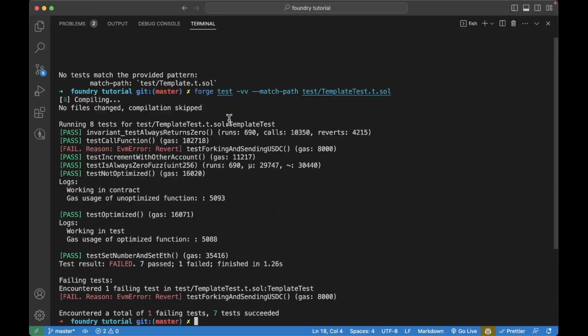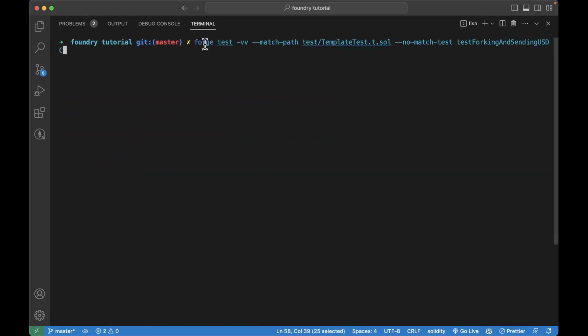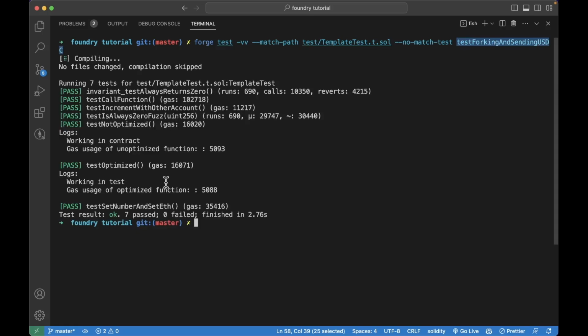Now to show you how I've run tests. So I want to run the template test file. I'll say forge test --match-path and run this file. You can see all the tests pass. I've run it with verbosity -vv, and this one test fails because this is a fork. For us to skip this test, we need to do forge test --match-path, and then say --no-match-test, and provide the test we don't want to run, we want to skip. And you can see now all the tests pass.